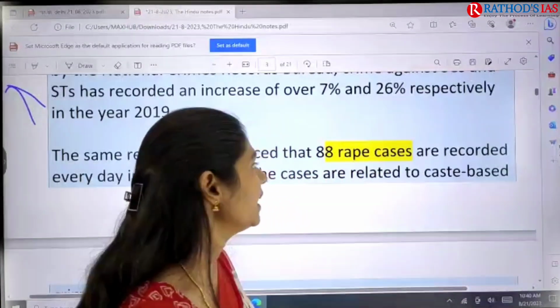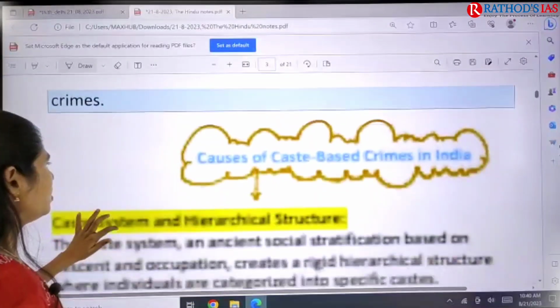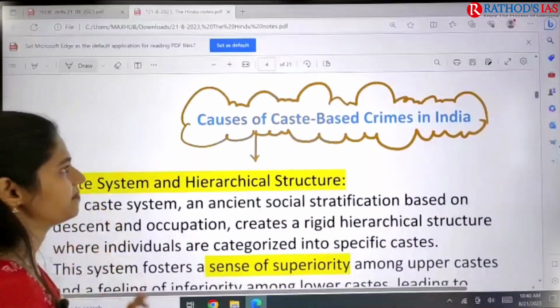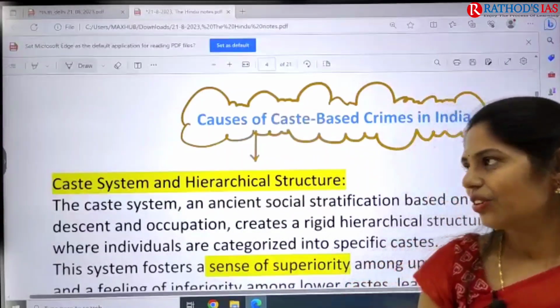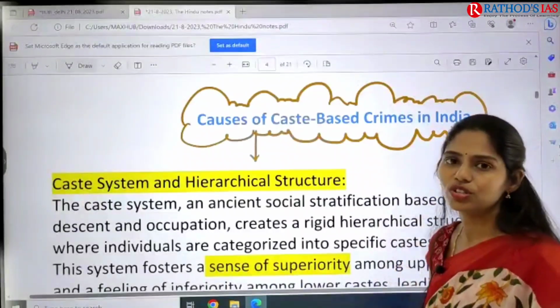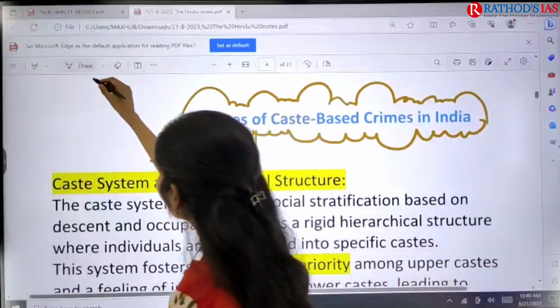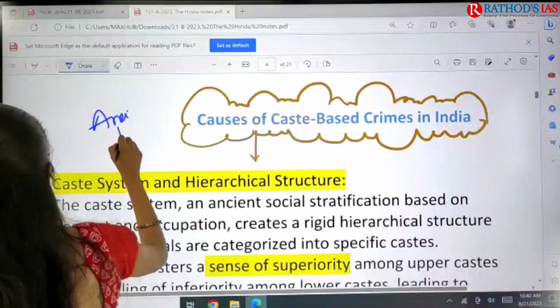There were about 88 rapes recorded in this society. So what are the causes of these crimes in India? If you want to understand this caste-based crisis, you have to go towards your history. In your ancient history, you might have studied about Vedic society.